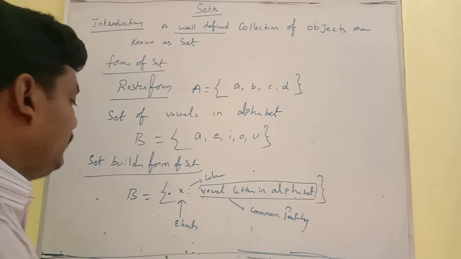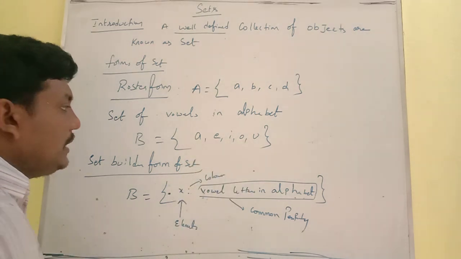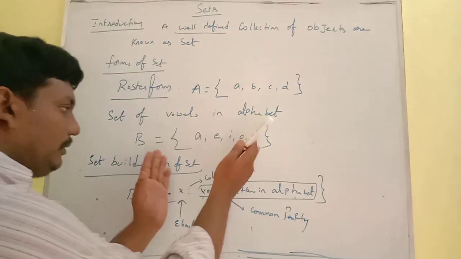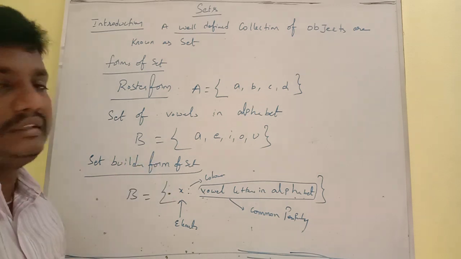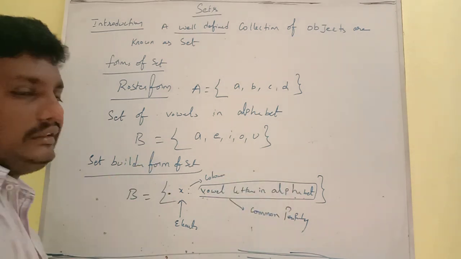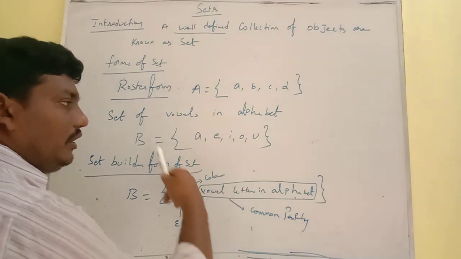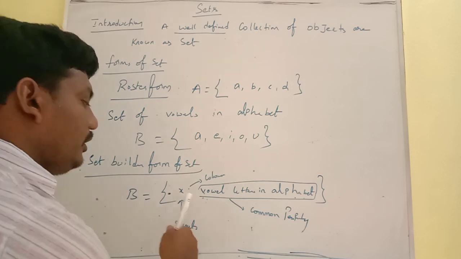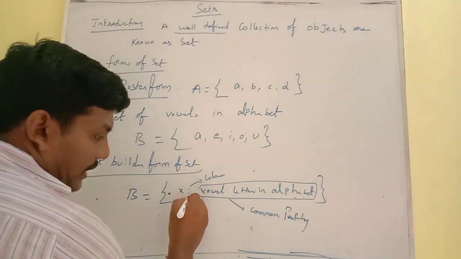So what is the roster form and what is set builder form? Roster form means all the elements are separated by commas within the curly brackets. The set builder form is nothing but, within the curly brackets, every set must be in curly brackets, and instead of writing all the elements, we take a variable followed by a colon, or you can take a slant bar also.